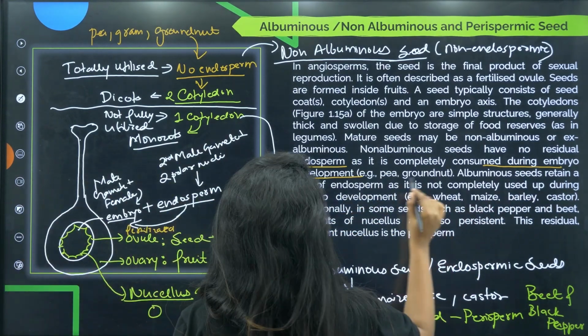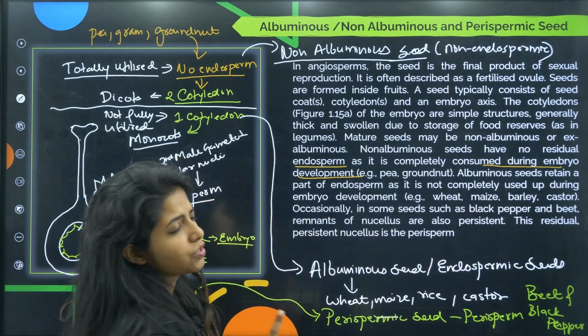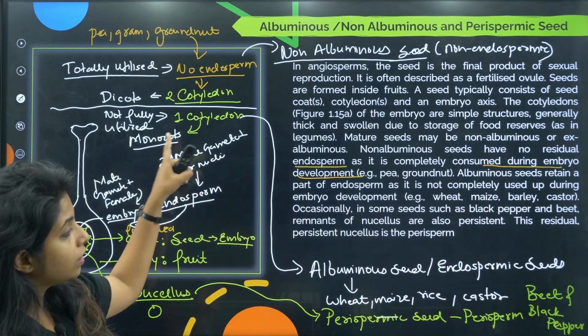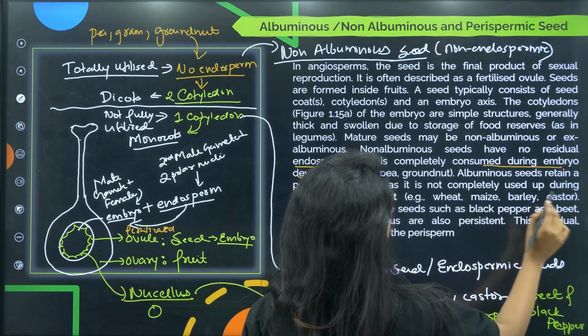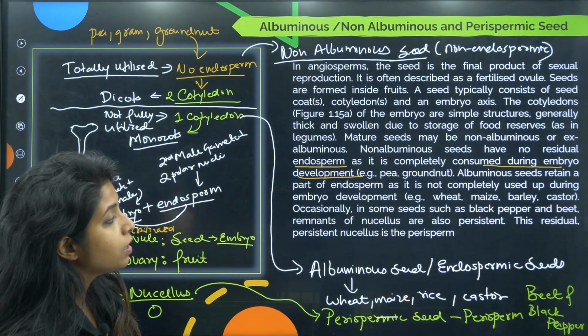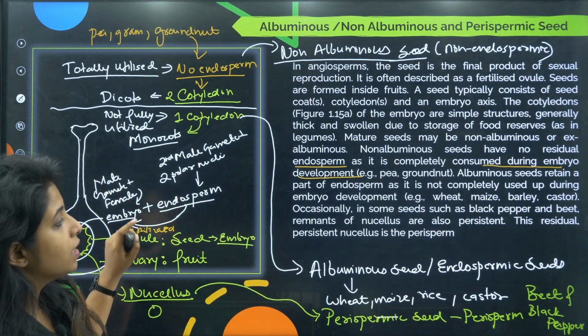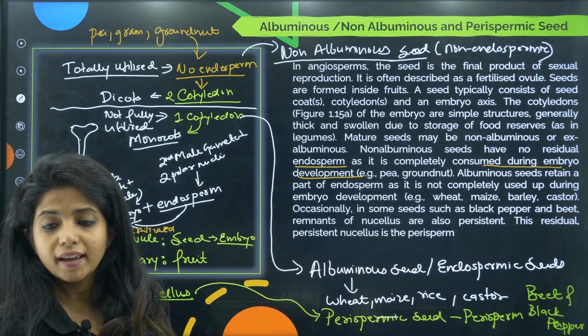Now, albuminous seeds retain a part of endosperm as it is not completely used up during embryo development because they are just making 1 cotyledon over here, and they are known as monocots. Example is wheat, maize, barley and castor. Occasionally in some seeds such as black pepper and beet, remnants of the nucellus are also persistent. This persistent nucellus is known as perisperm.